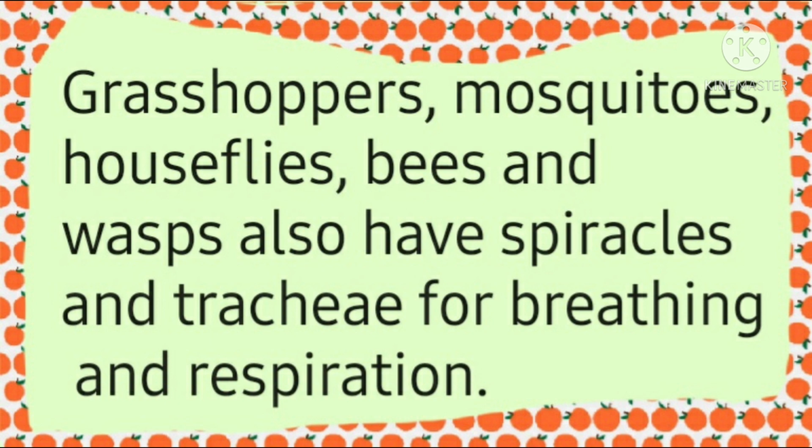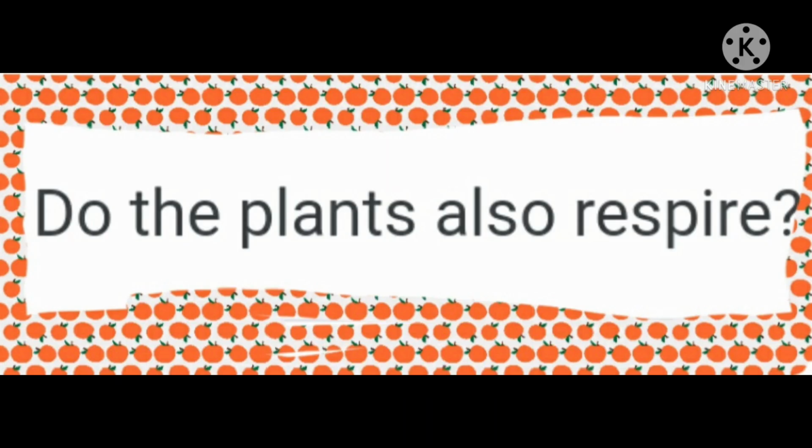Insects have blood in their body, but it is not red because it does not contain hemoglobin. Since the blood of insects does not contain hemoglobin, it cannot carry oxygen to all parts of the body. Every part of the body of an insect gets oxygen through a network of big and small air tubes, that is the trachea. Do plants also respire?